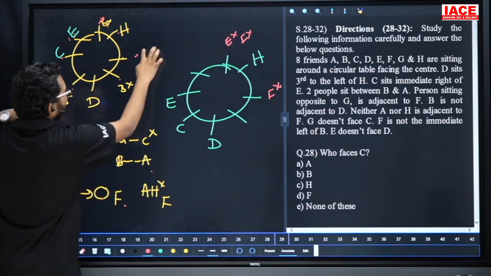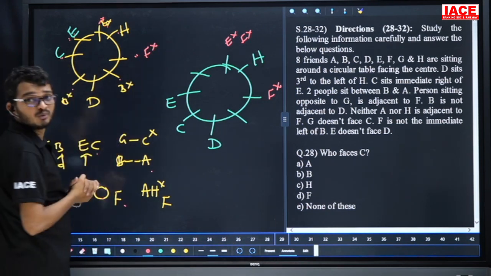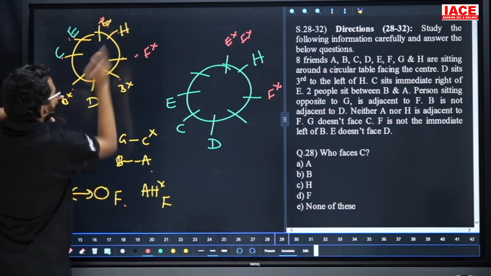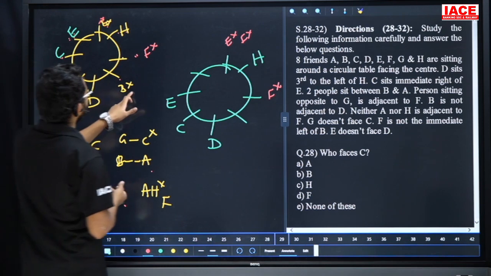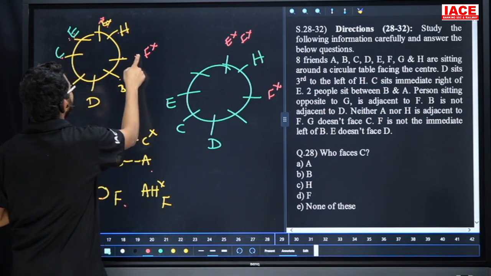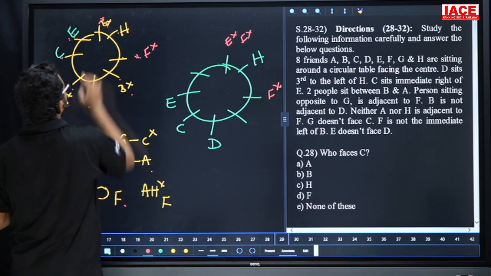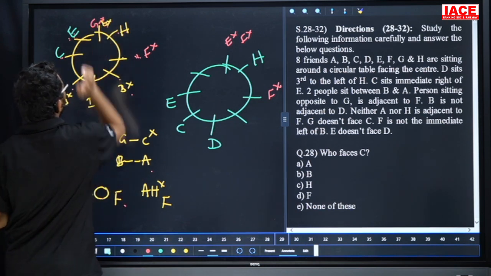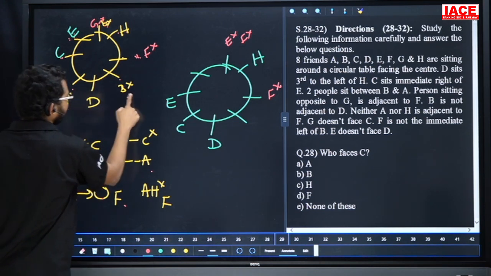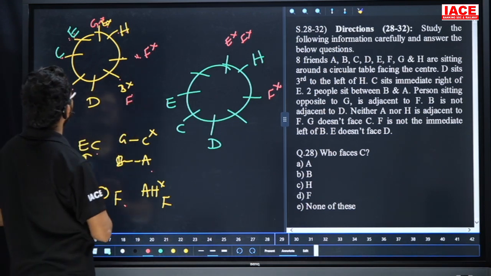Our requirement is: F is an immediate neighbor of the one who is opposite to G. If I take G here, F has no chance. Here G no chance, because G is not facing C. Then if I take this one as G, now F here has a chance, here also a chance. Yes.